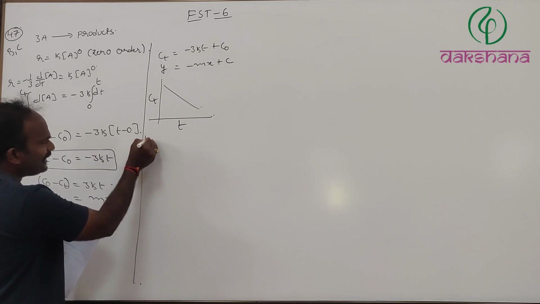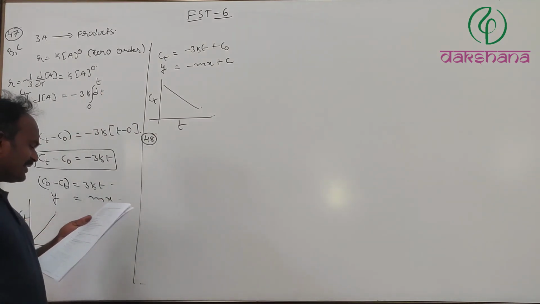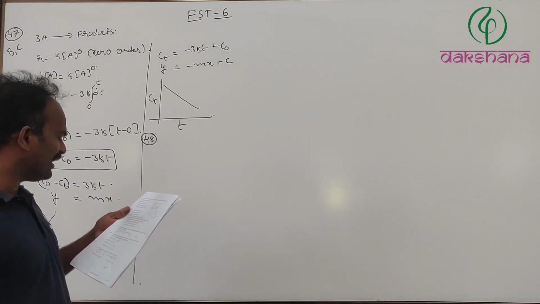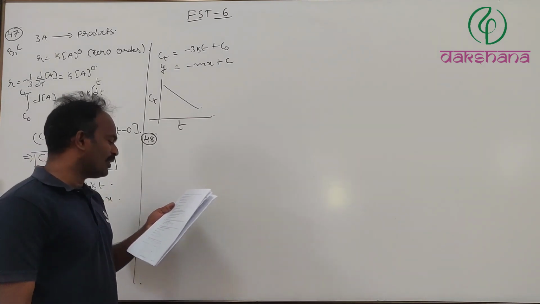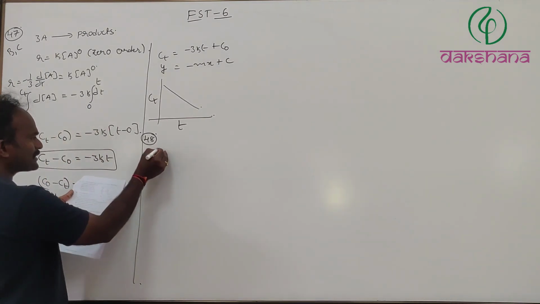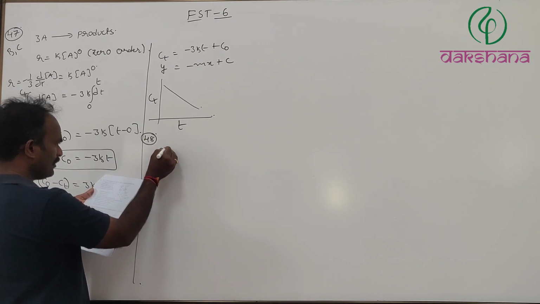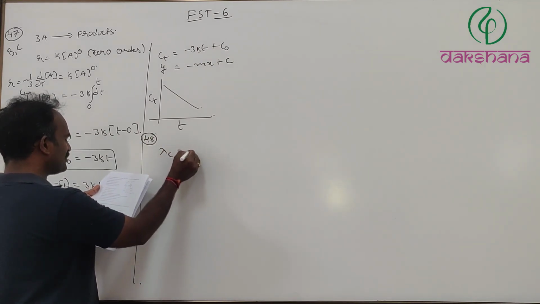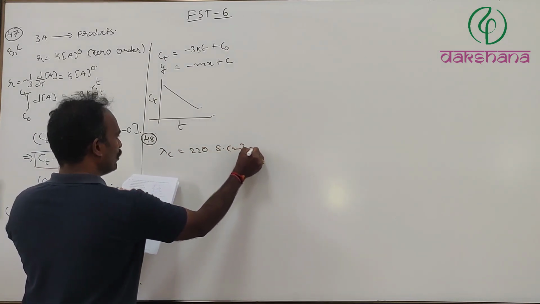Next, question number 48. This was already there in the previous FST exams also. Now again we will see. In this, lambda of 0.01 molar MgCl2, lambda C, is equal to 220 Siemens centimeter square mole inverse.